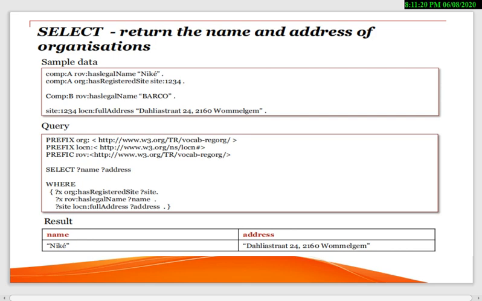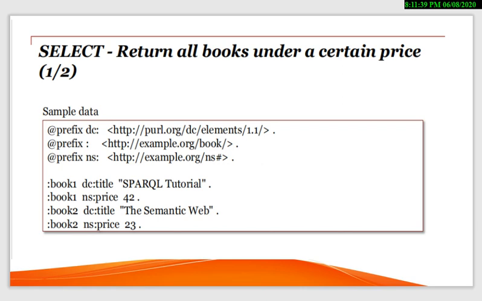This is the complete query, what we want and from where we want. In the result, this query will fetch the result like this: name and address. This is the name that you are asking, and this is the address that you are talking about. Clear? We can see the next example.